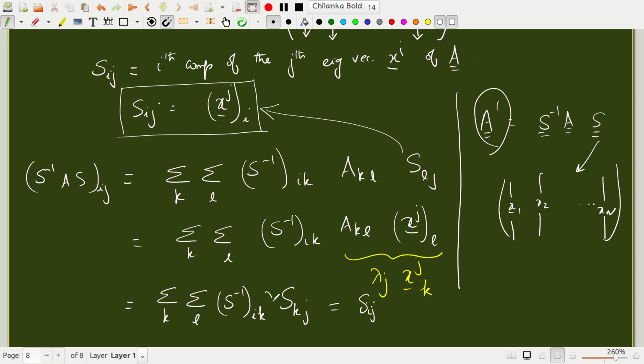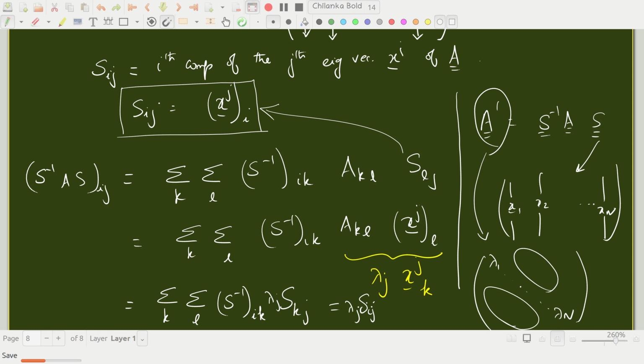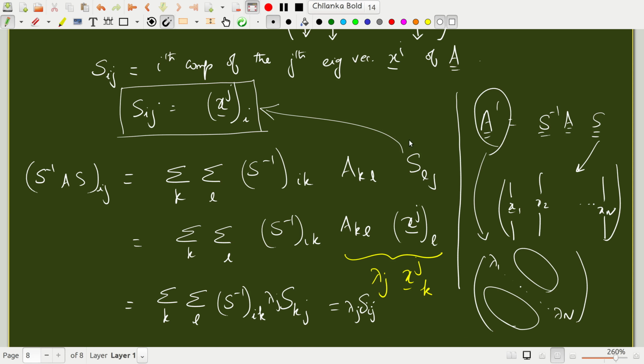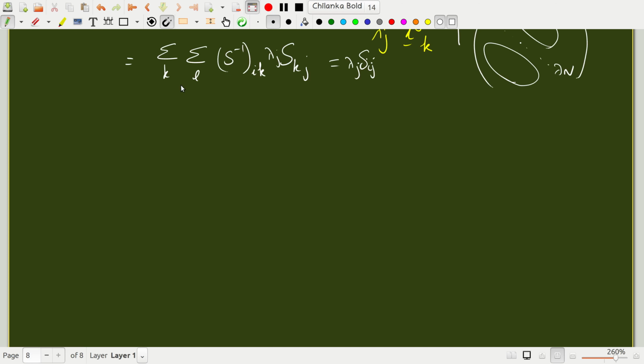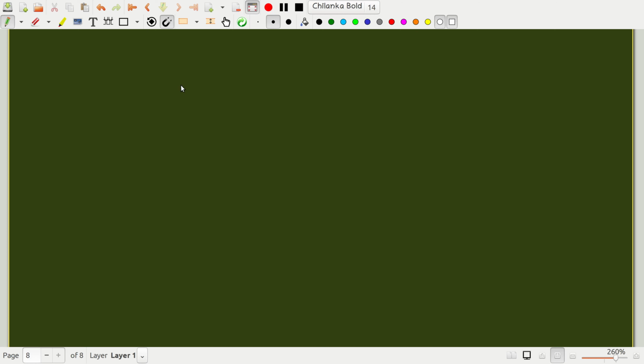So A prime will be purely diagonal. But what are the diagonal entries? They are the eigenvalues of the matrix A. This is a very special type of similarity transformation wherein you are using the eigenvectors of the operator itself as the basis of representing the matrix, and the result is that the matrix appears diagonal. This is called diagonalization of a matrix.